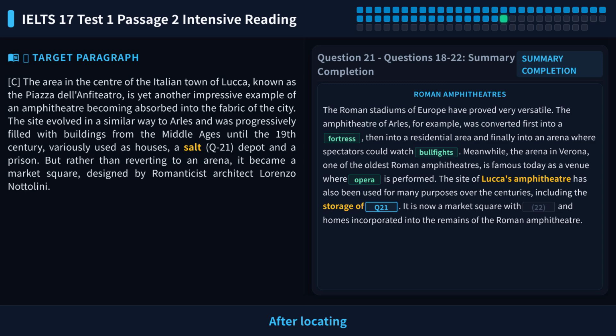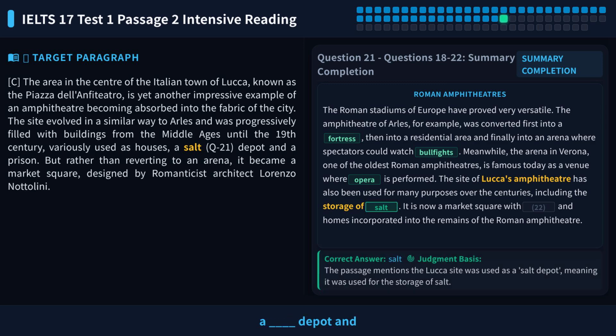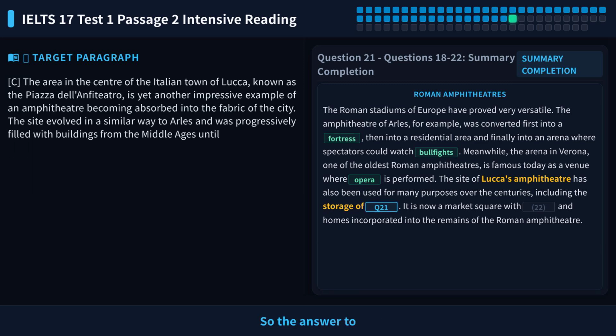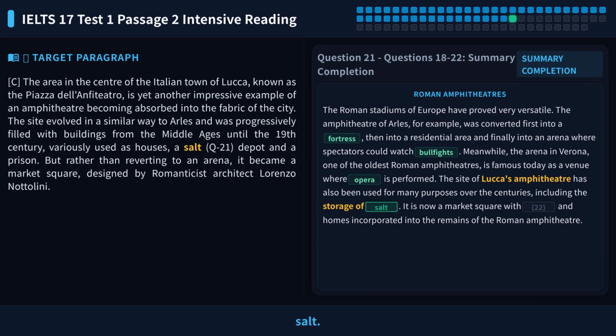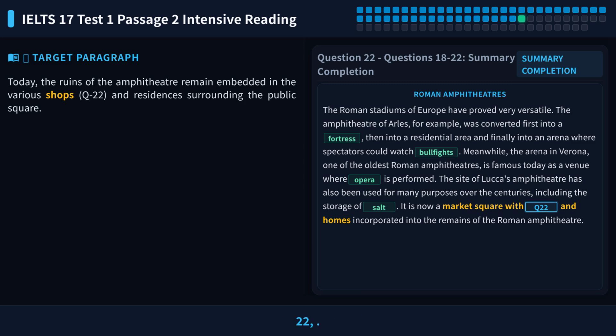After locating the sentence, we see variously used as houses, a blank, depot and a prison. The blank is between a and depot. In the original text, the word is salt. This word is directly given in the text, no synonym replacement is needed. So the answer to question 21 is salt. Let's look at question 22.